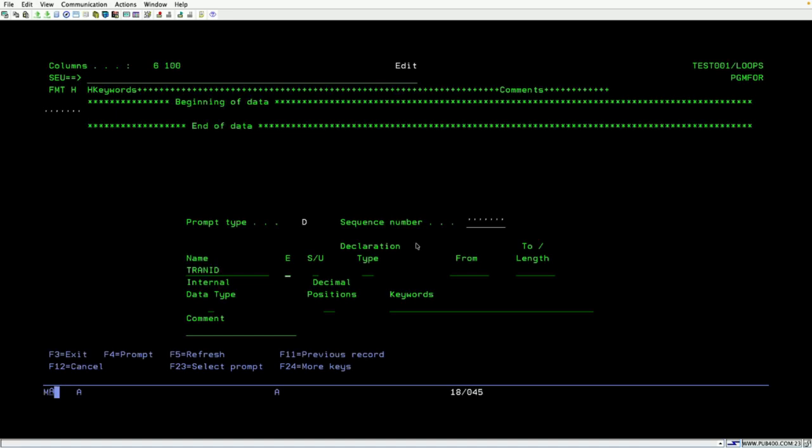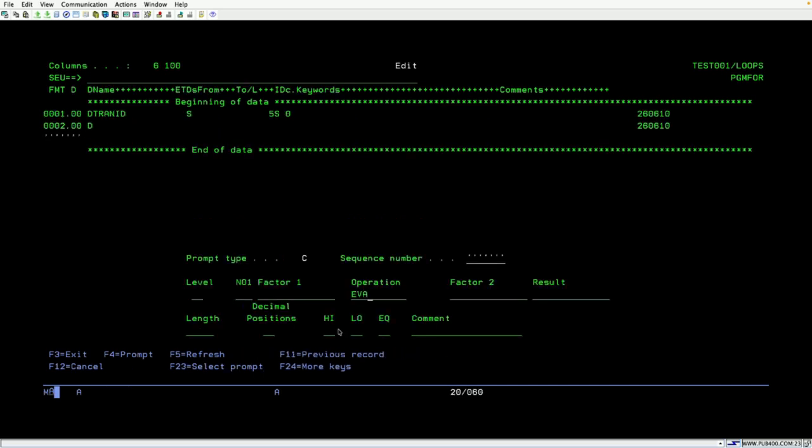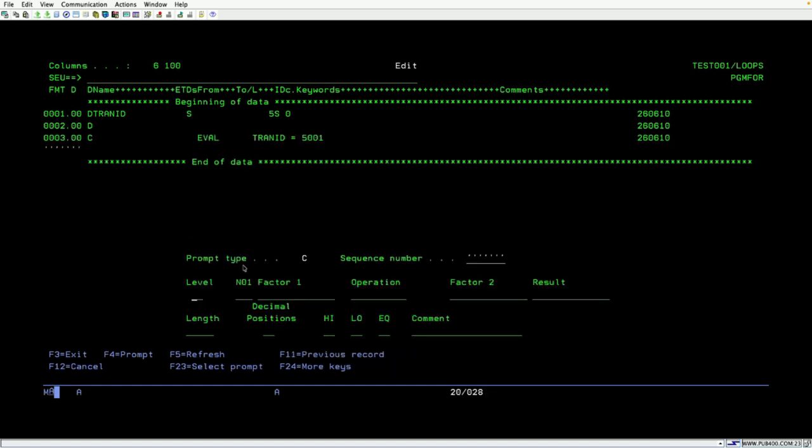Okay, here, so for example I wanted to take a tran id, anything you can take tran id or something. Okay, so here it is a standalone variable only, and this is a transaction id, something 5p0, so you can mention anything 5p0, or you can do the 5s0 as well. You can use p or 0. Okay, so now I am assigning this value for assign eval operation. So here tran id is equal to something, I am assigning the 5001. Okay, you can assign it, if you are not assigning also, that is fine.